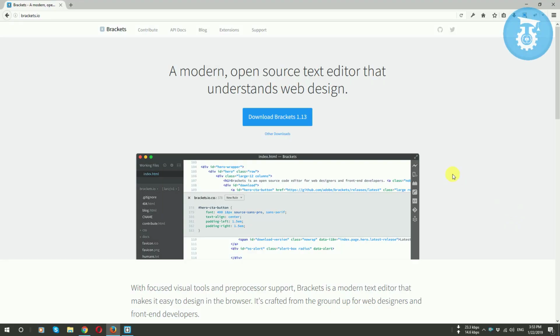So let's start. You can download Brackets from this link. You will get this link in the description. I downloaded this and also installed it. You know, installing software on Windows or Mac is very easy, so I think it's not a big deal for you also.